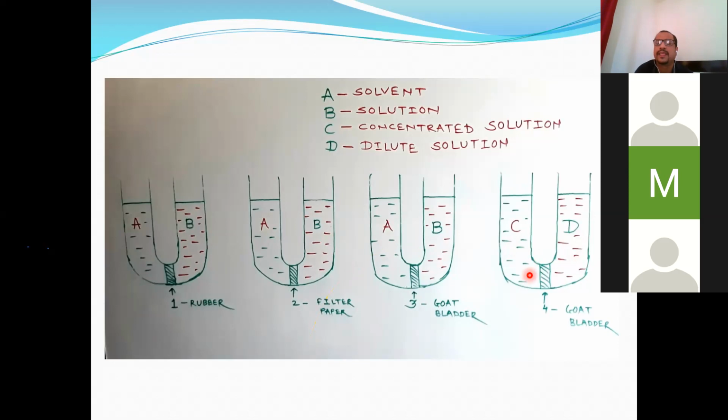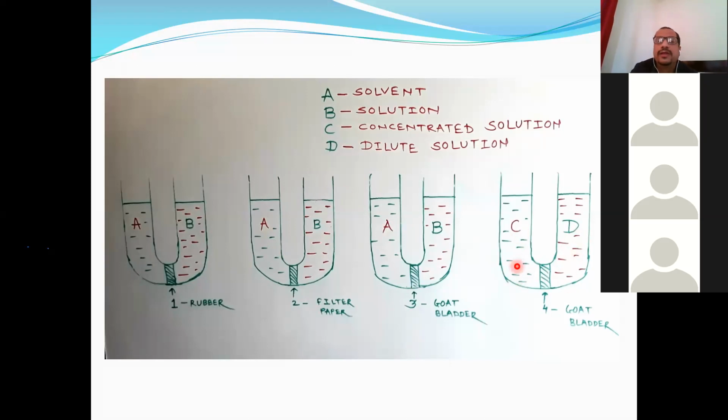See, try to understand. Here there is strong solution, concentrated solution, solution of higher concentration. Here there is solution of lower concentration, and here due to osmosis there will be movement like this from D to C, from lower concentration to higher concentration. Now here usually people get confused as to why it is like this, because everywhere there is movement from higher concentration to lower concentration. Now why here is the movement from lower concentration to higher concentration? D is lower concentration, C is higher concentration. Now why like this? Why not like this?